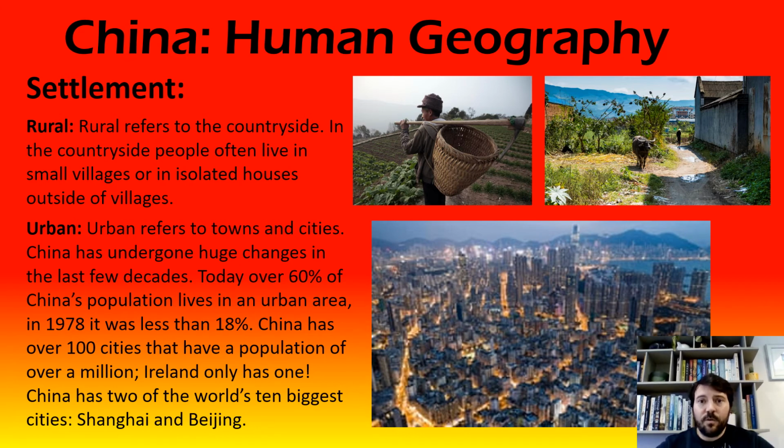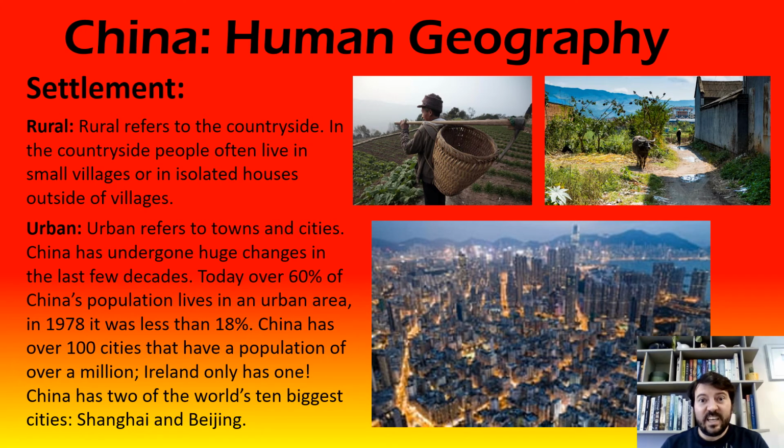When we look at urban China, that's where things get huge. So China has an enormous amount of cities. So China has over 100 cities that have more than 1 million people in them. So that doesn't mean they have over 100 cities. They have an awful lot more than that. But in terms of cities that have more than 1 million people in them, they've more than 100. Now, if you think of it, in Ireland, we only have one city that has more than 1 million, which is Dublin. So China has like 100 Dublins.